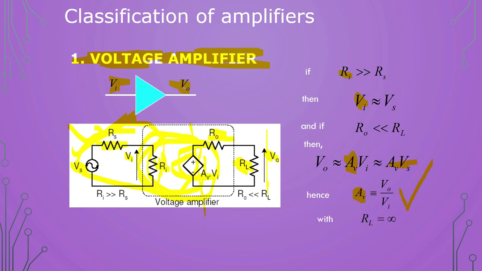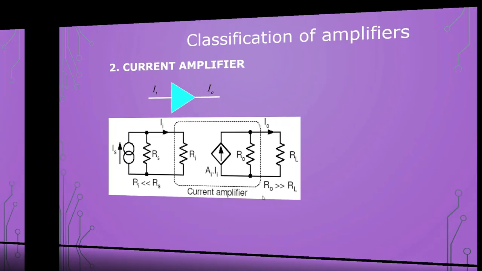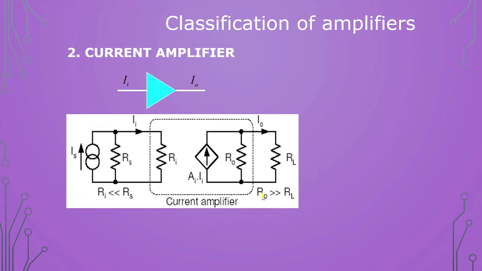And what is RL here? RL we are considering as infinite. That means RL is much greater than R0. R0 is negligible. Compared to R0, RL is infinite, a very huge value. So this represents the open circuit voltage gain, because if RL is infinite, it is virtually open. Resistance is very high, which means there is no conduction, we can say.